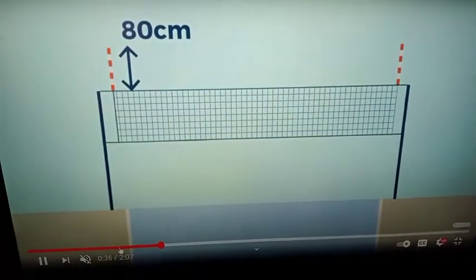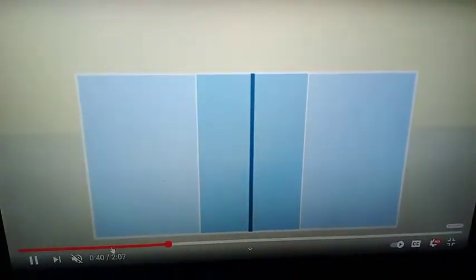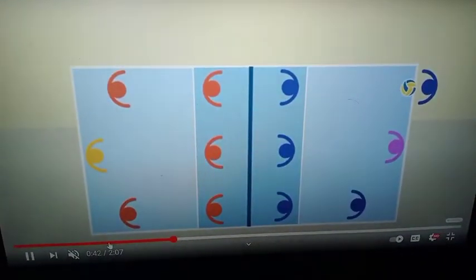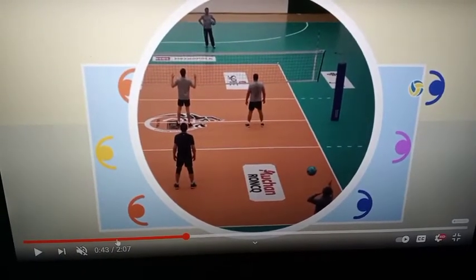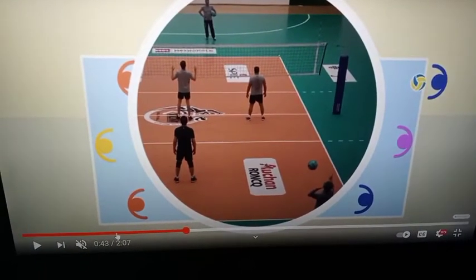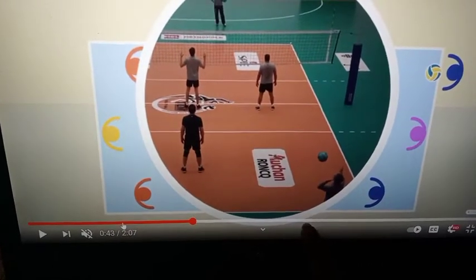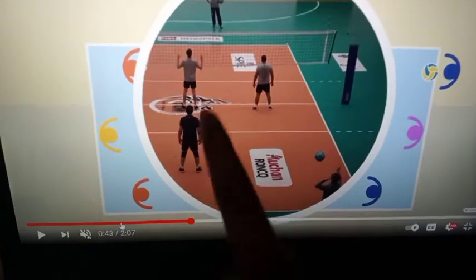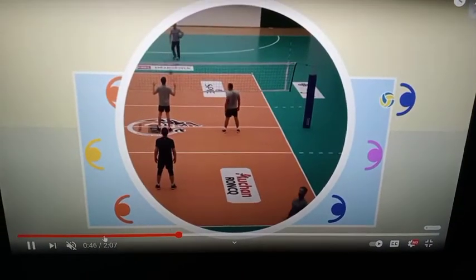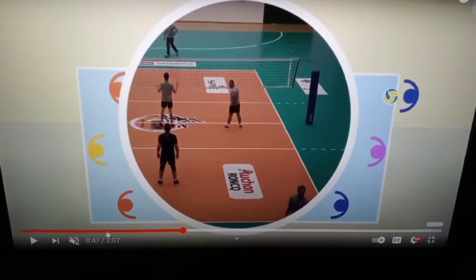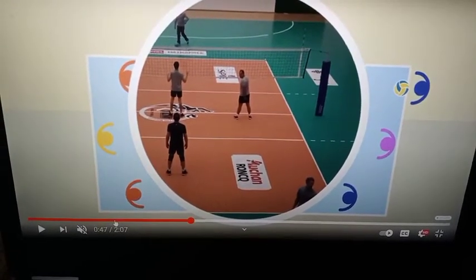After that there will be 6 players, as I told you, on each side. The first one is going to serve the ball. Here you can see how we are going to serve the ball. From outside the court they serve the ball to the opponent. Like this they serve the ball. If it touches the net, that is a foul. The ball should pass only above the net.